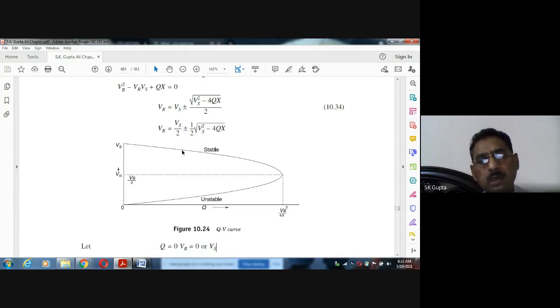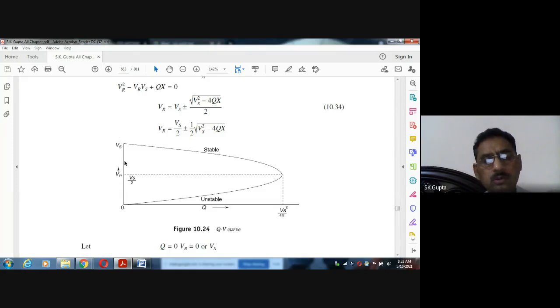If initially Q is 0, this portion is 0, so Vs by 2 plus minus Vs by 2. Then VR is equal to Vs and 0. If Q is 0, there are two values of VR, 0 and Vs. Here at Q equal to 0, there are two values of receiving end voltage.